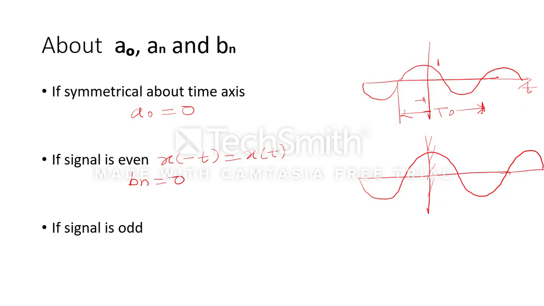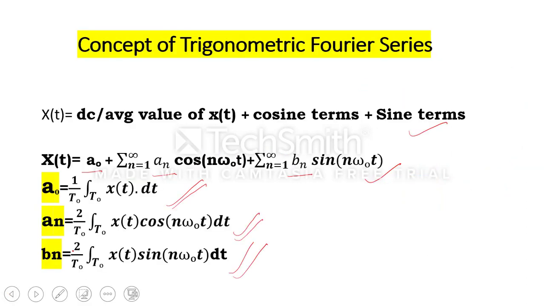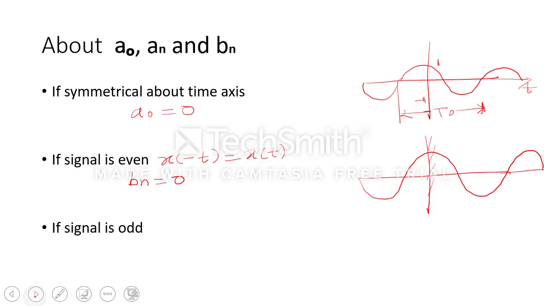Now the question is why bn is equal to 0. The bn formula is 2 by T naught, where T naught is the time period, integration x of t into sine omega naught t dt. If x of t is a cos signal, cos multiplied by sine, and we know that cos and sine signals are orthogonal to each other. If we multiply two orthogonal signals, the value is always equal to 0. So if our signal is an even signal, bn will be equal to 0.